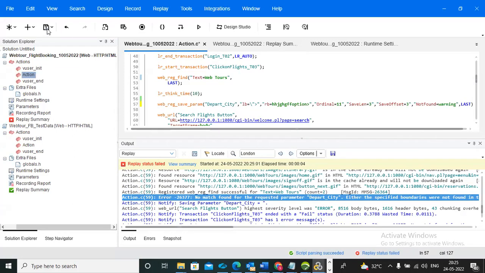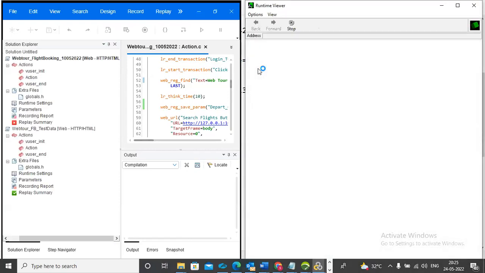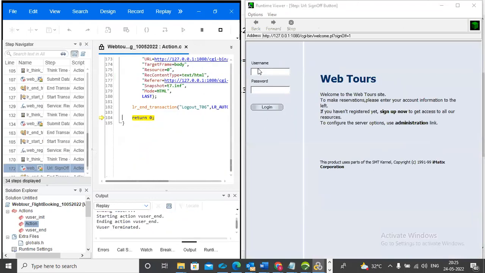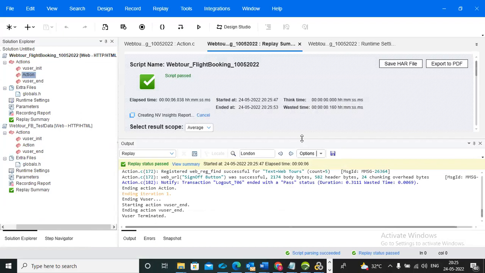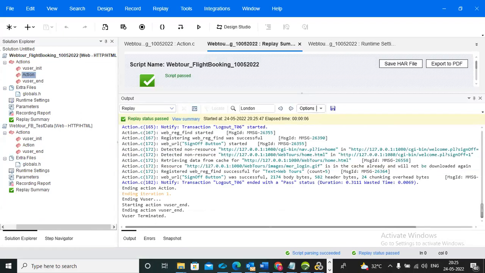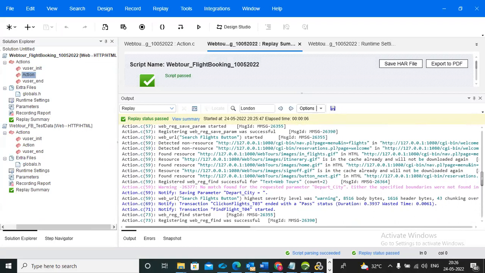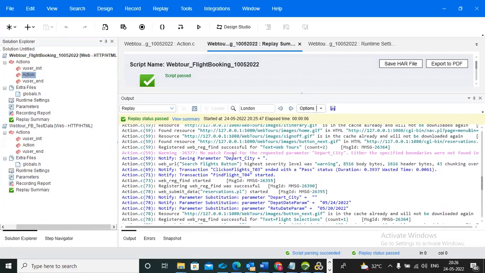See, now we can observe here. Your script will pass, but what will happen is it throws a warning. You can observe here and go to the output window. See, it just throws a warning instead of an error, meaning your script will continue. Maybe you are unable to find this dynamic value, but you don't waste your time. So from that point of view, you need to give not found is equal to warning. Is it clear?